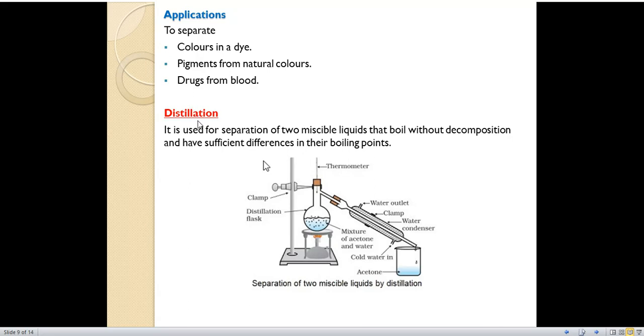Next is distillation. Distillation is also one of the processes to separate the components of a mixture. It is used for separation of two miscible liquids. Miscible liquids means which will get completely mixed together, that boil without decomposition. That will boil without decomposition means it will not break down, and have sufficient differences in their boiling points. Two liquids which are miscible and which have a difference in their boiling points can be separated by using the distillation technique. This is a diagram of the apparatus for distillation.